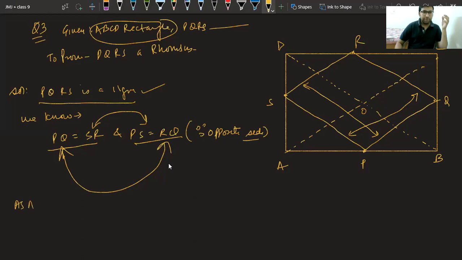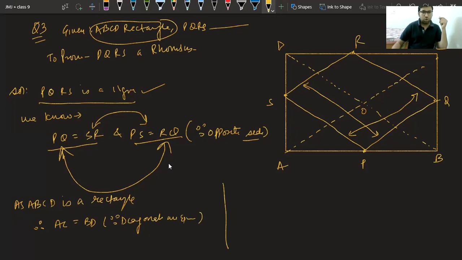As ABCD is a rectangle, we can say therefore AC is equal to BD because diagonals are of equal length in a rectangle. Now, how will it help us? We know